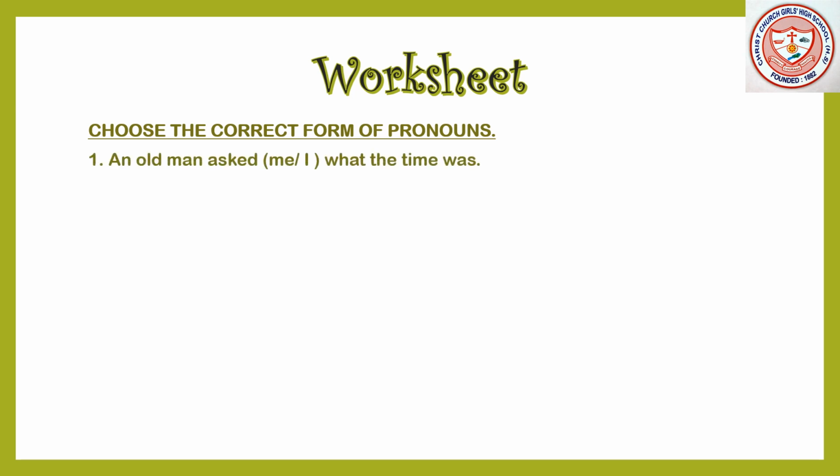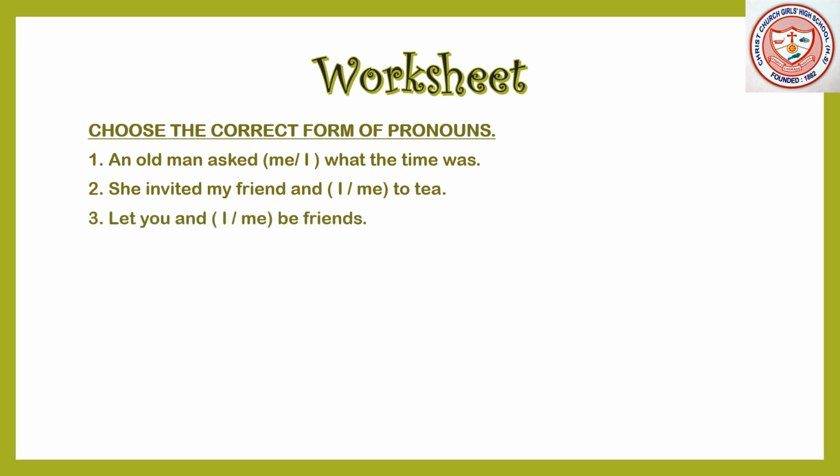An old man asked (me/I) what the time was. Number 2. She invited my friend and (I/me) to tea. Question number 3. Let you and (I/me) be friends.